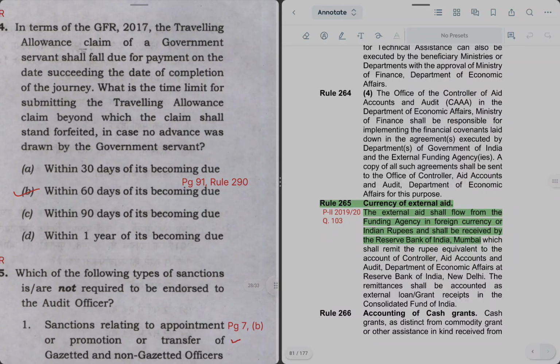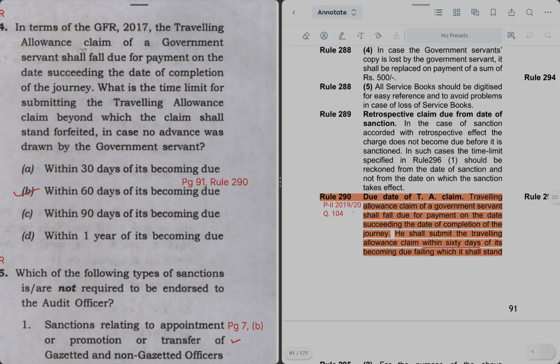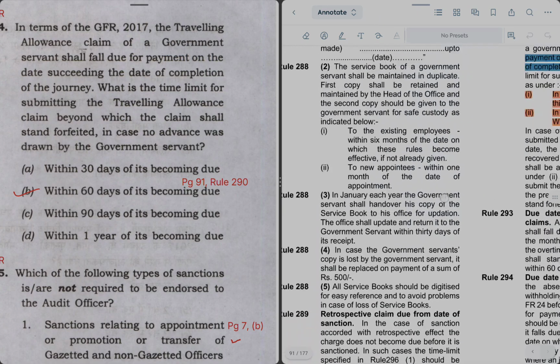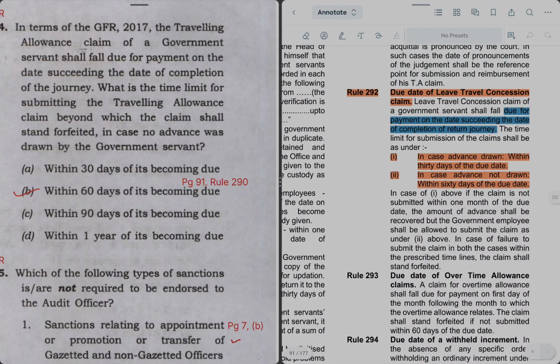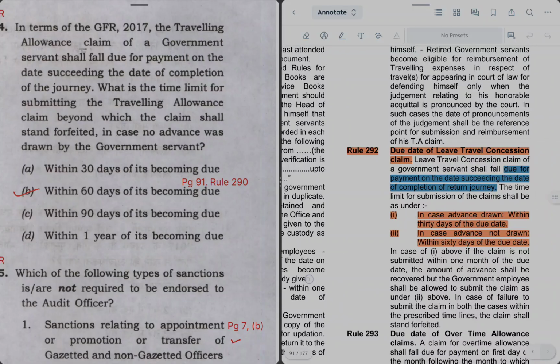Let's go to page 91. In rule 290 it is mentioned it is 60 days here. Let me highlight again little bit. 60 days. और ये क्वेश्चन वापस रिपीट हुआ है 292. क्वेश्चन नंबर अभी यहाँ मेंशन नहीं है. We'll see this same thing in this PDF again.